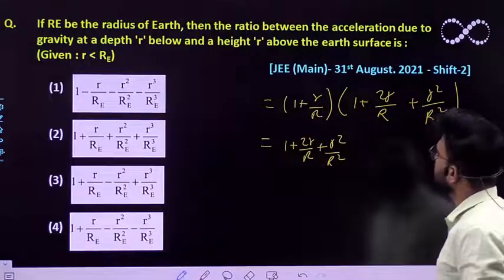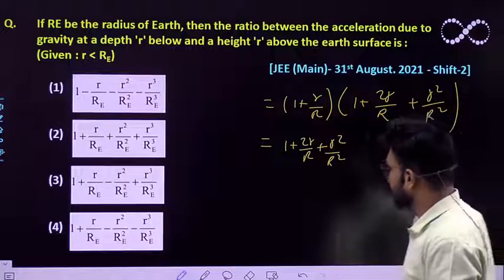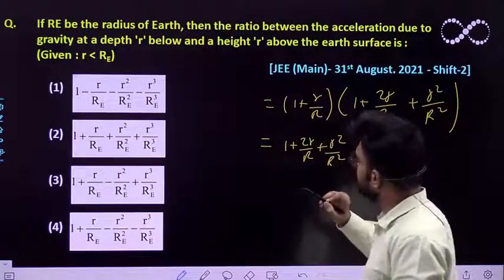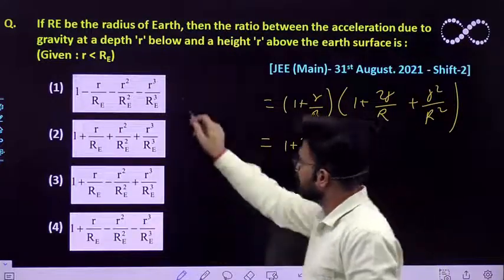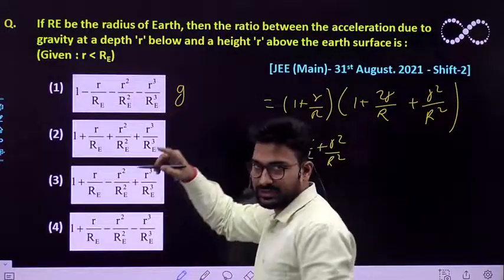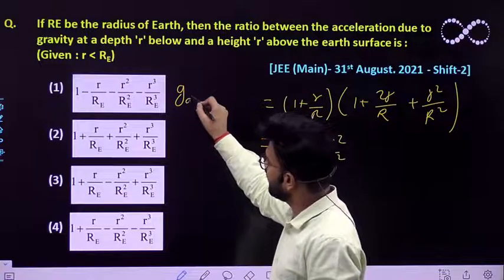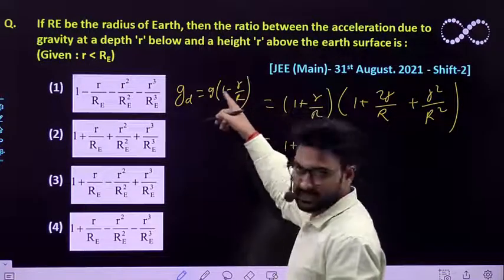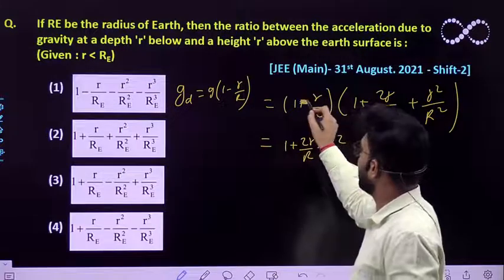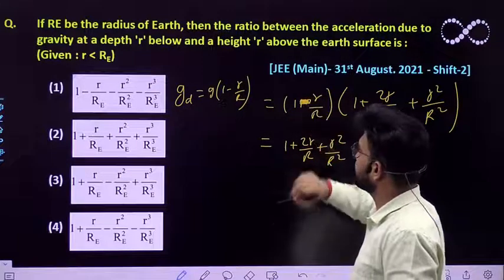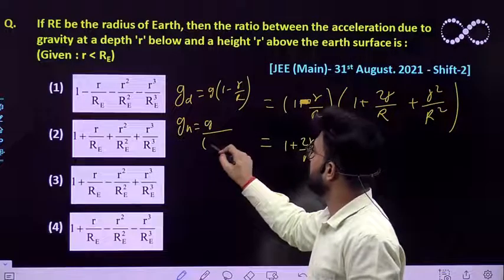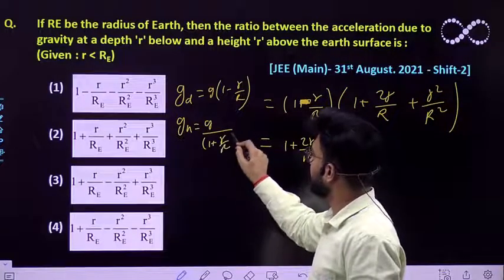So the expression was 1 minus r by R, not 1 plus r by R. So the acceleration due to gravity at certain depth is given by g(1 - r/R), not plus r. So here it would be minus, not plus. And at certain height it was g by (1 + r/R) whole square.